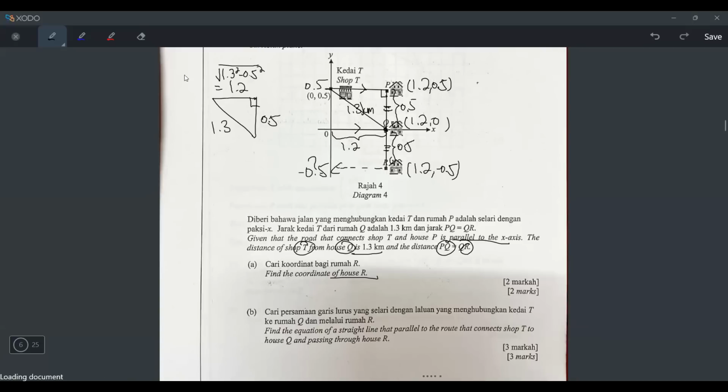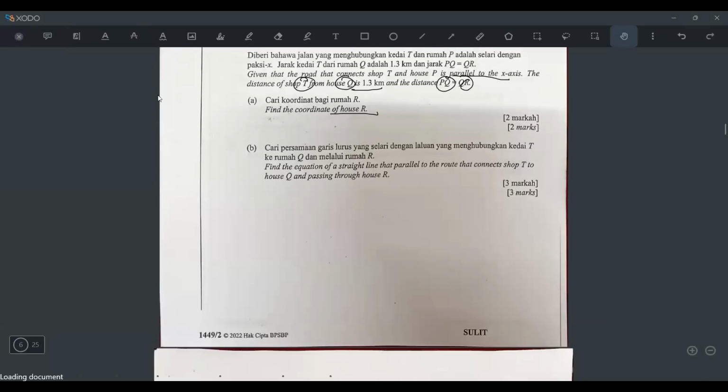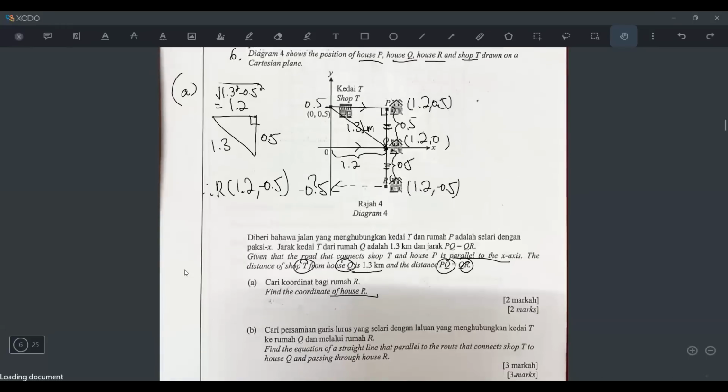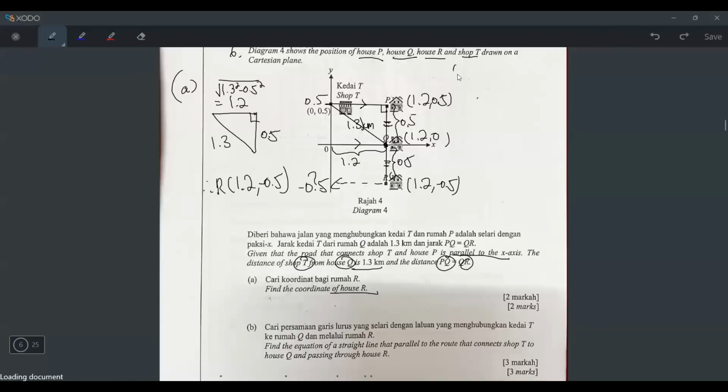So for my part A, this is my working, right? This is my working, and I should write here that R coordinate is 1.2, negative 0.5, right? So 2 marks. Okay, let's go to B. Okay, B, I think I will do it up here.